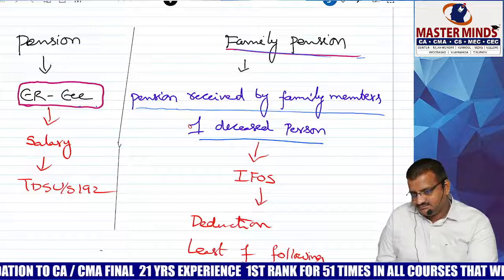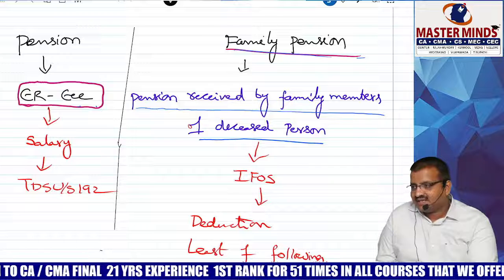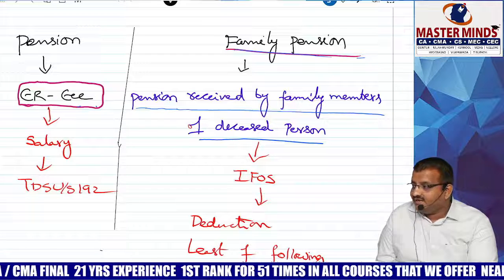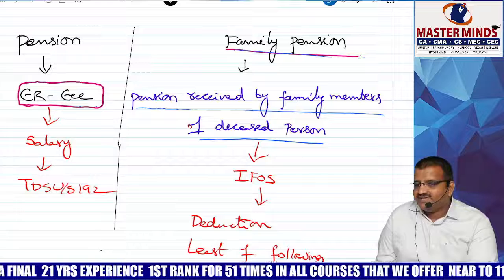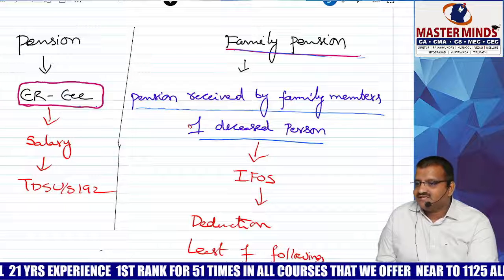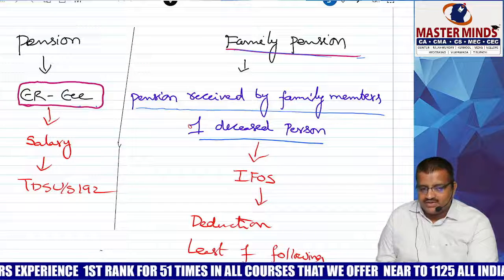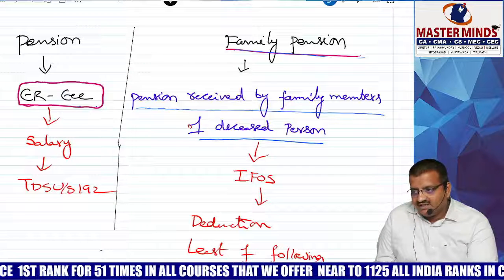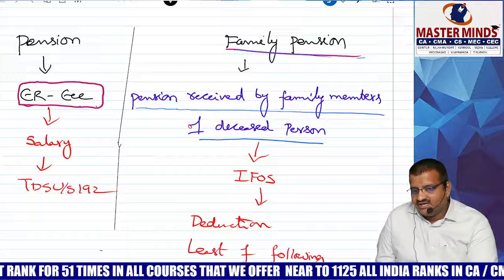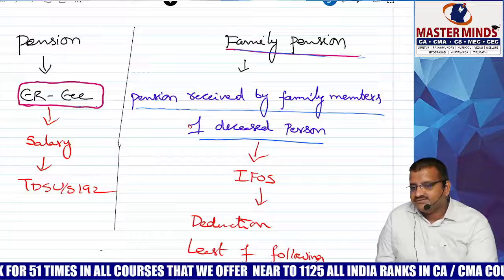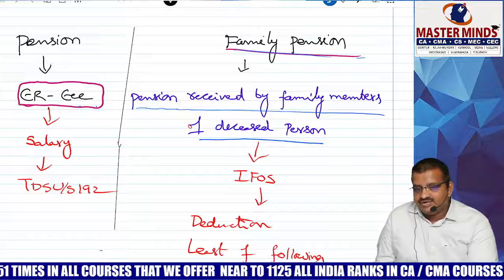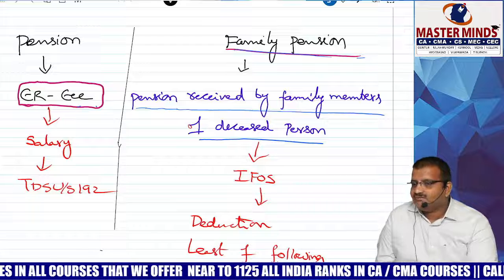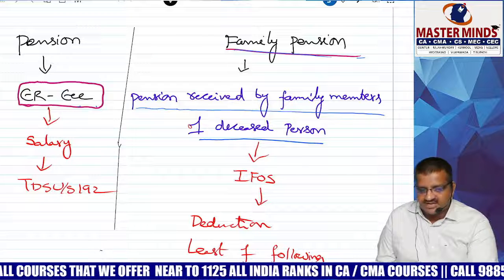Salary. But there is another concept called family pension. The moment I say family pension, it means the employee is no more, he died, and that is the reason the family only took the pension. Whenever the employer-employee relationship is there, it is salary.